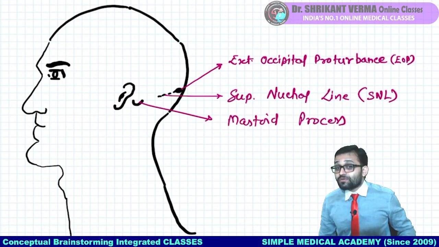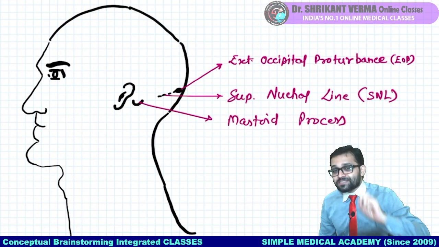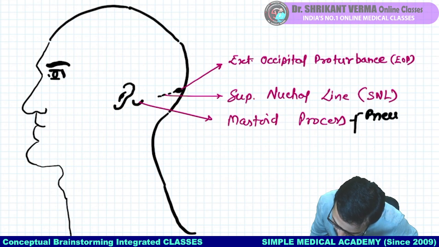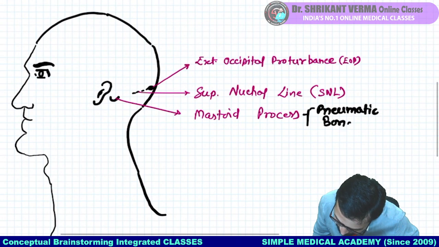MCQ. Yes, inside the mastoid bone there is the cavity of the air. Pneumo means air. So remember MCQ, this is an example of pneumatic bone. Very good, pneumatic bone, beta.